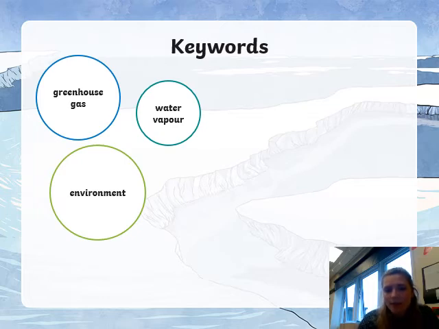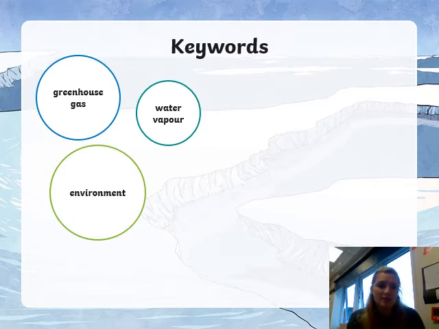Okay, the environment, what do I mean by the environment? So the environment is where we live. Okay, what do we know about it? It's what we can see. So our environment is looking at things like habitats, temperatures, climate, what we can see in our current environment, our current space, and maybe what's changing.